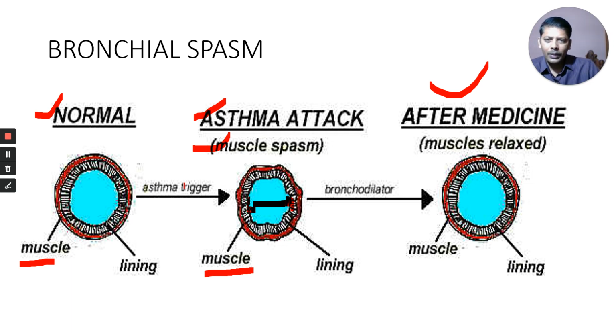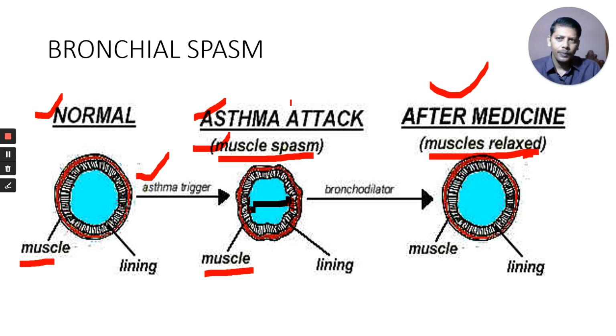Because of allergen, the asthma trigger, histamine is produced. It causes the muscle spasm. These are the smooth muscles, as I told you. In the trachea there are smooth muscles, and also in the bronchi and bronchioles, smooth muscles are present in the wall. These muscles spasm, sudden involuntary contractions occur, and the muscles relax after using the medicine.